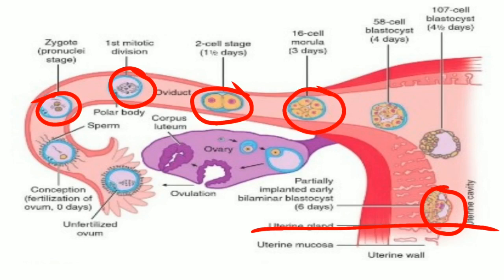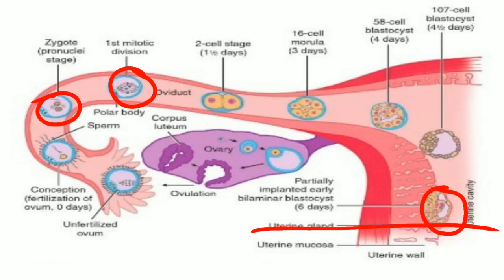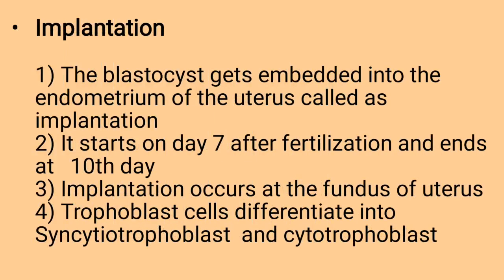After formation of the morula, it is converted into the blastula, which enters the uterine cavity by the isthmus, remains floating, and then gets buried into the wall of the uterus. This burying mechanism is called implantation. It occurs between the 7th and 10th day after fertilization.